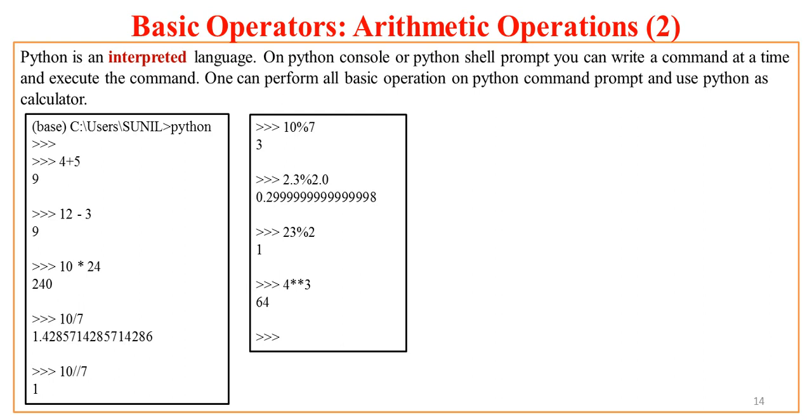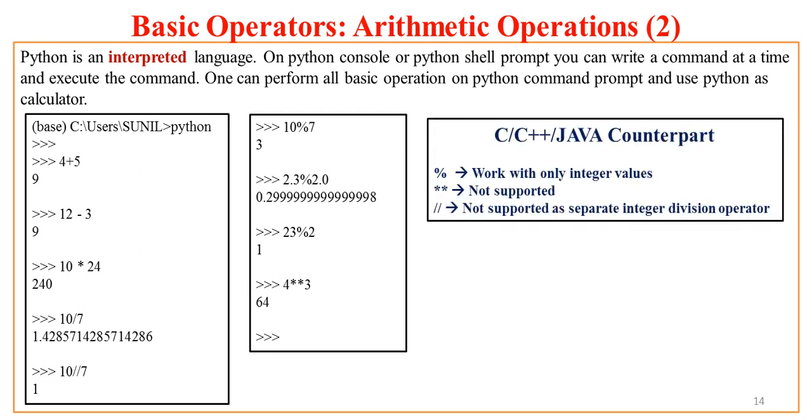What about the C, C++ counterpart? Now let us see this. In C, C++, Java, modulus works only with integer values. Here in C, C++, Java, double asterisk, that is the power operator, is not supported.